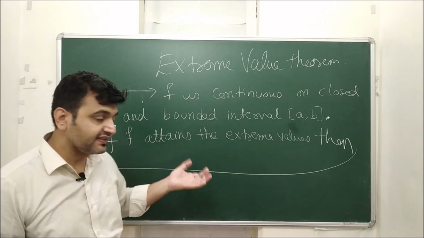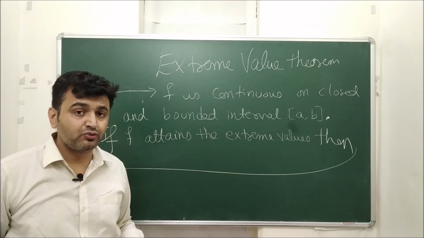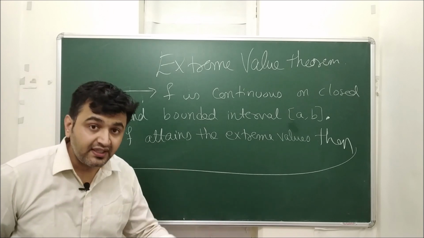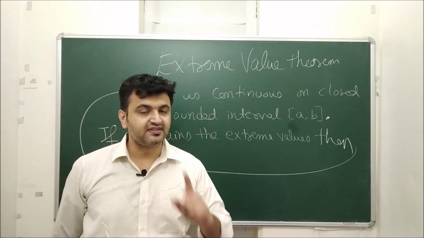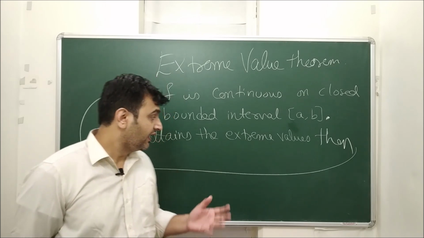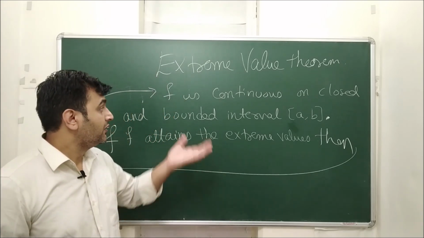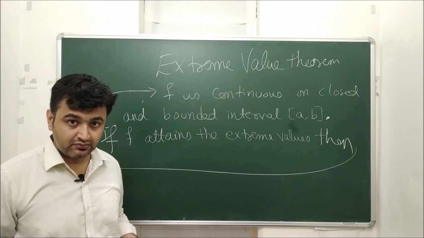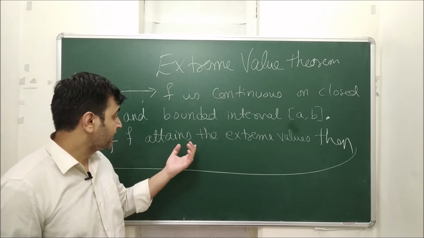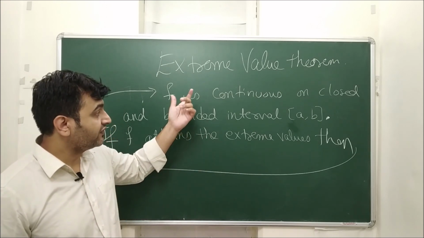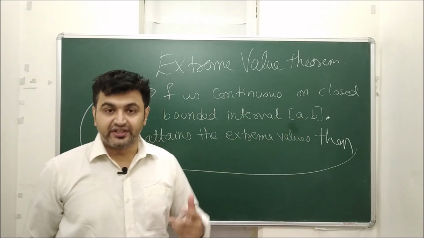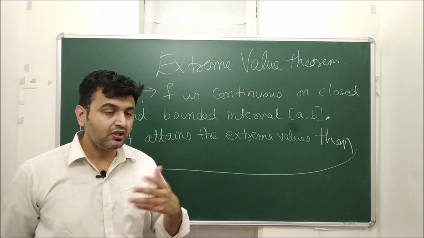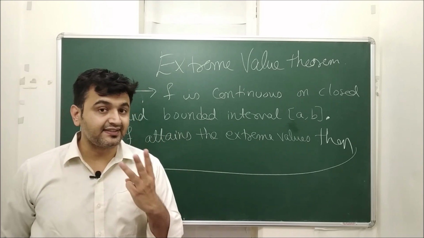So if the function has extreme values, that means both maxima and minima, then can you say that the function is continuous on a closed and bounded interval? Answer is no. It may happen that the function has extreme values, but the function may not be continuous. Or it may happen that the function attains the extreme values, the function is continuous, but the domain need not be closed and bounded. So I will give you all these three examples.